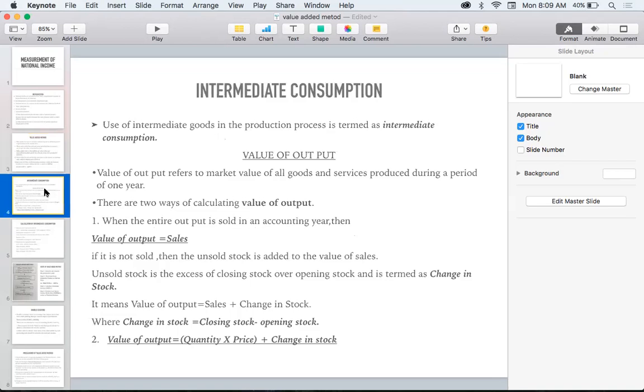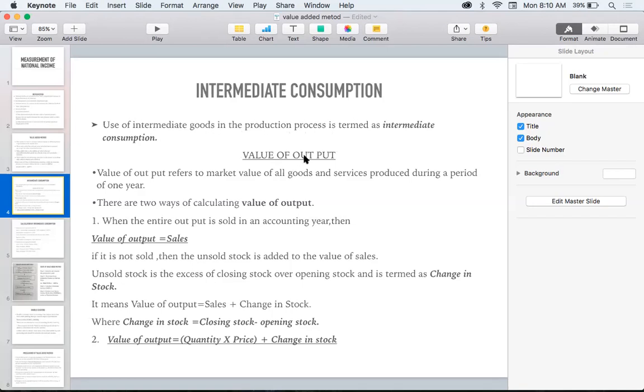Okay. Next, what is intermediate consumption? As you know, the products that we are buying for the production purpose, we can call it intermediate consumption. And use of intermediate goods in the production process is termed as intermediate consumption. So learn it as a definition for intermediate consumption. In the previous example which we have seen, what was the intermediate consumption or input over there? It was flour, isn't it?